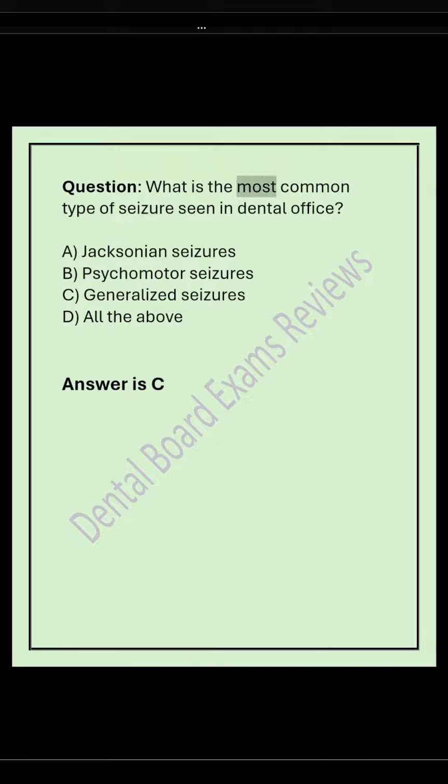Question: what is the most common type of seizure seen in dental office? A. Jacksonian seizures. B. Psychomotor seizures. C. Generalized seizures. D. All the above. Answer is C.